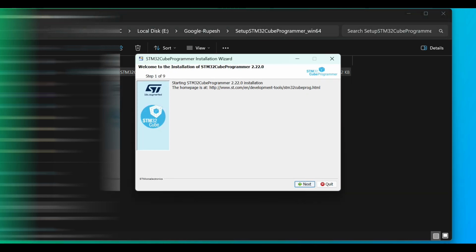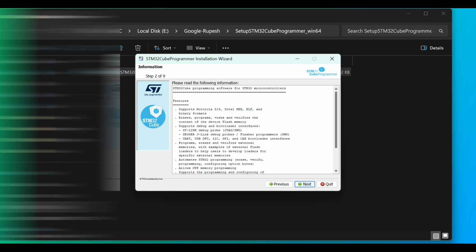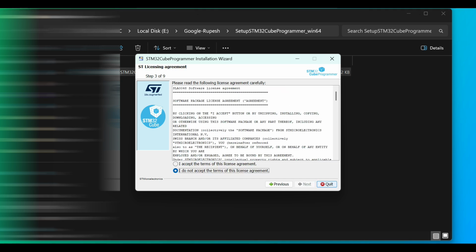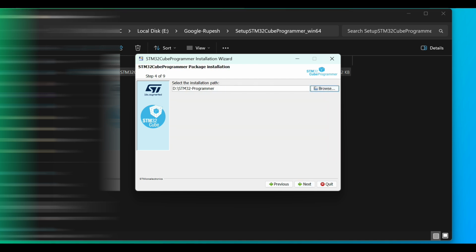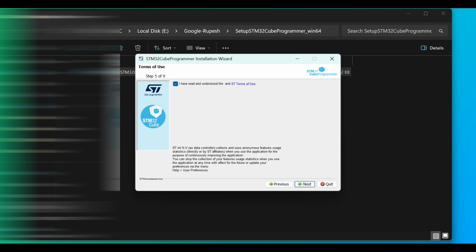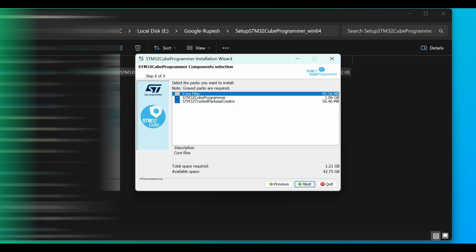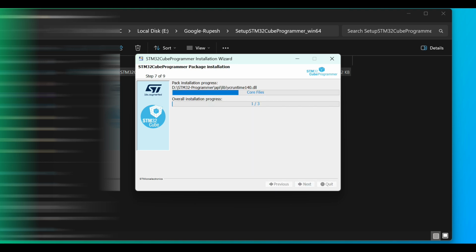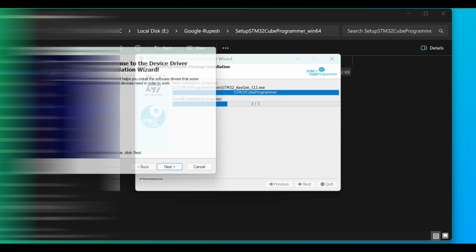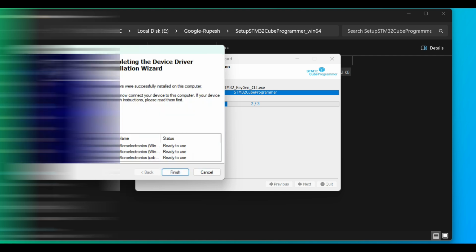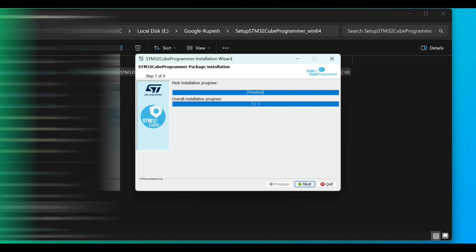Accept the license agreement and proceed. Choose your preferred installation path. Then click Next. Make sure to accept the terms of use. For component selection, you can leave everything as default. Click Next and wait for the installation to complete. Continue following the on-screen instructions and keep all settings as default. Once everything is done, click on Done.